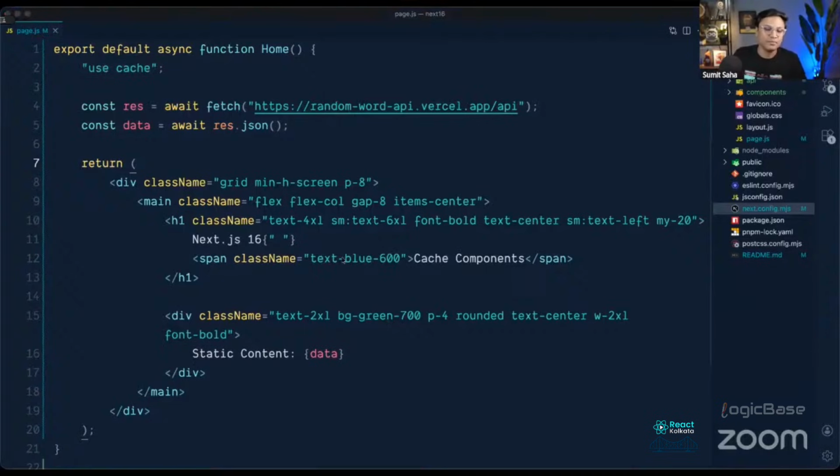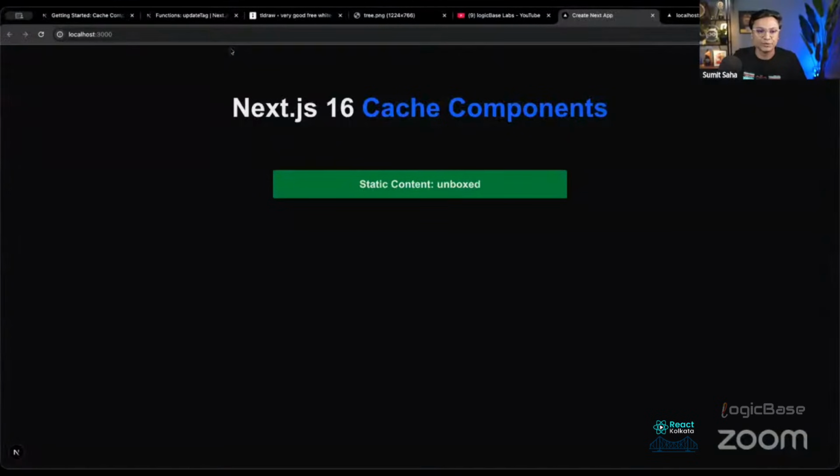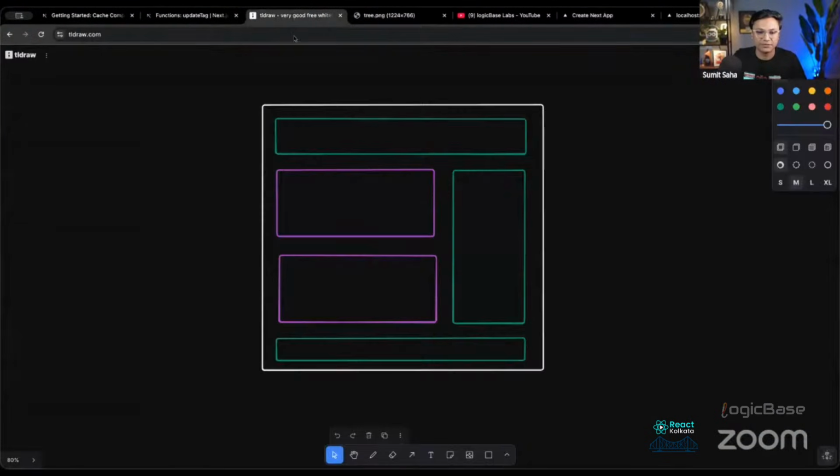Now we use the use cache. Okay, so now let me take you to a diagram to explain a bit. For example, this one. Now our task is to have multiple components in the page. Right now we have only one component, right? And we can mark it static, but we can have multiple components, right? So right now we are not using the partial pre-rendering feature. In an ideal scenario or in real-world applications, we would have different components at different levels.